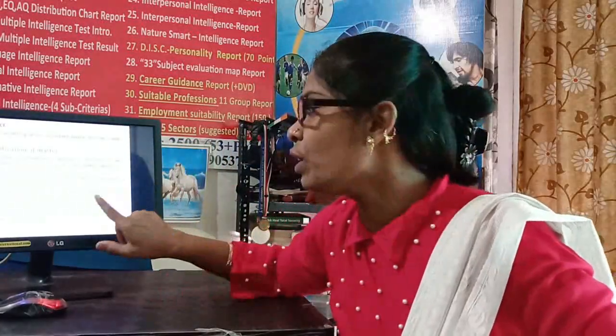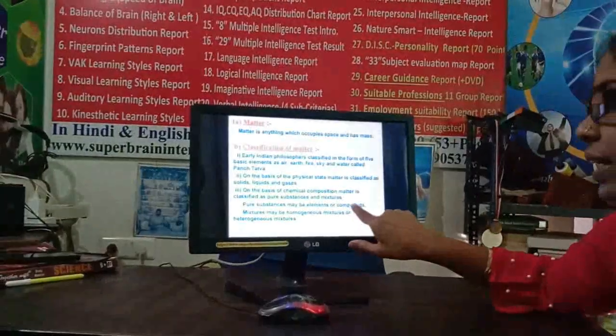So wherever only H2O molecules are there, it is pure water, right? Wherever only CO2 molecules are there, it is a pure compound. If only carbon is there, then it is an element. If only oxygen, a single O, is there, then it is an element. But when oxygen plus oxygen gives O2, then it becomes a compound, right?